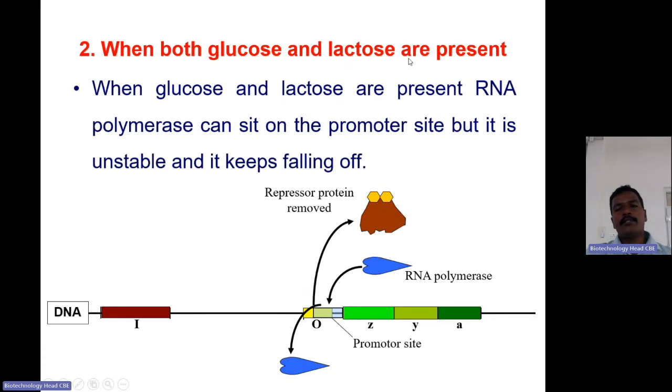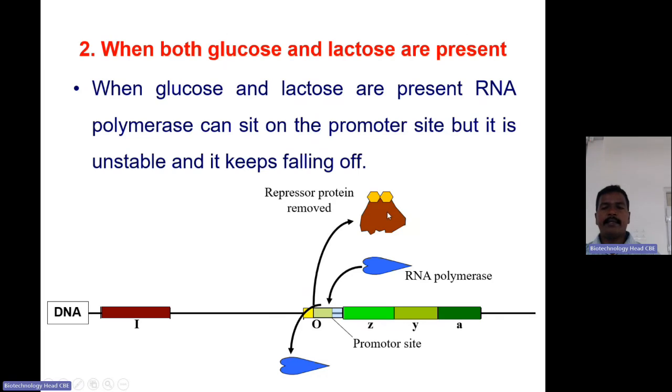And when the glucose and the lactose both are present, still lactose is there. Some of the lactose will be converted into allolactose and will act as an inducer and it will bind to the repressor protein. But it is not a strong association since the glucose is there.